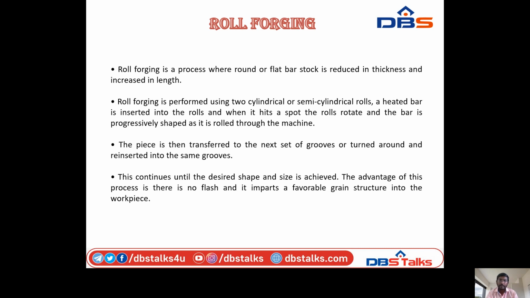When heated, the bar is placed into the rolls. When it hits the stop, the rolls rotate, and the bar is progressively shaped.